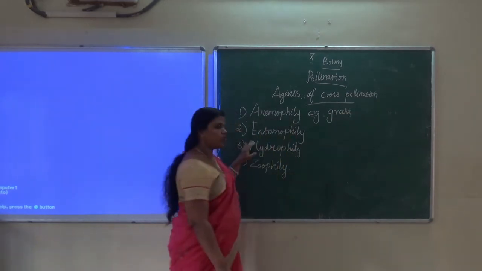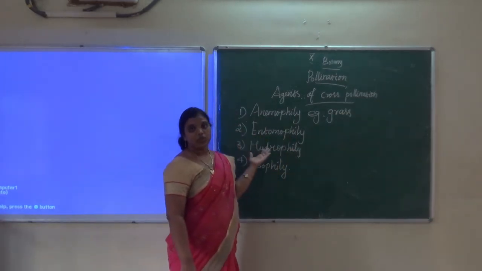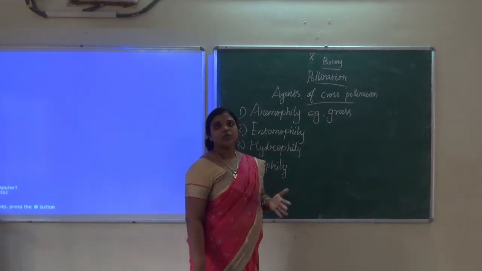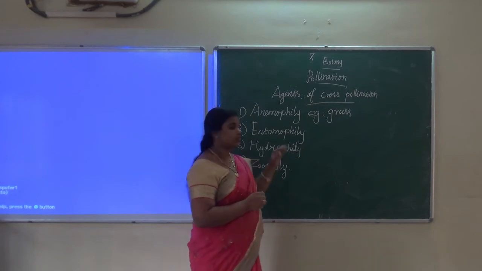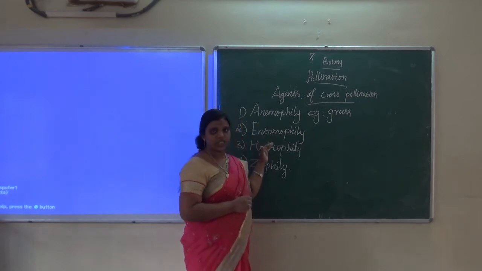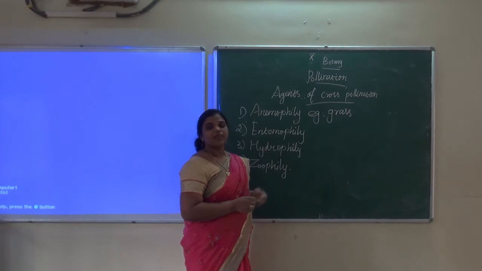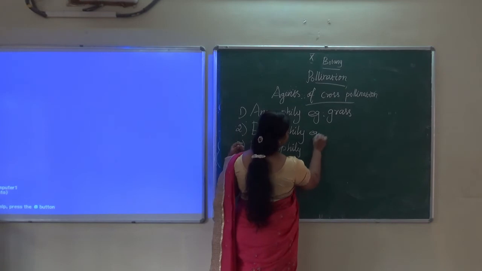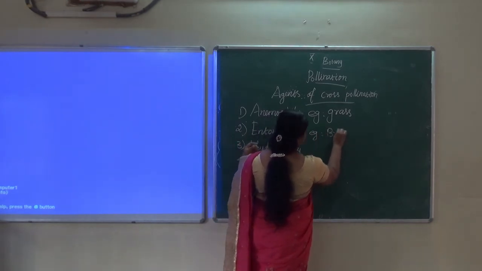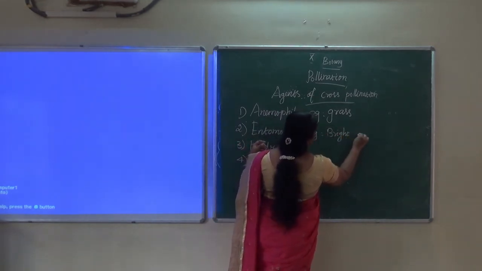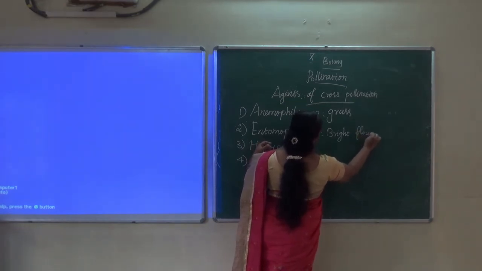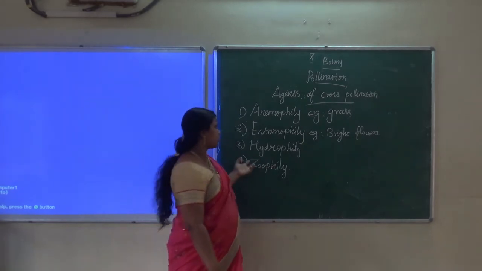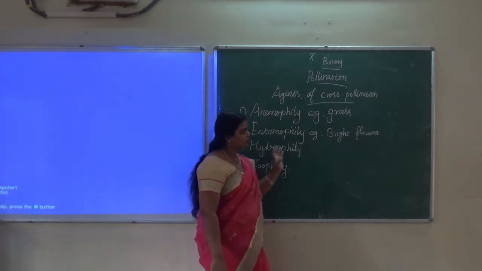Next, entomophily. Honeybees and butterflies help the pollination, acting as agents of cross-pollination. That is known as entomophily. Examples: hibiscus, rose, and other bright color flowers.